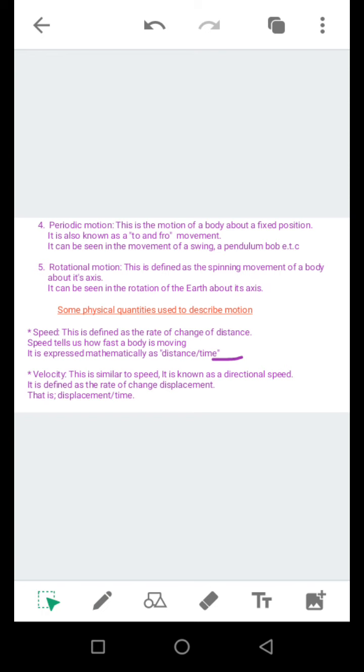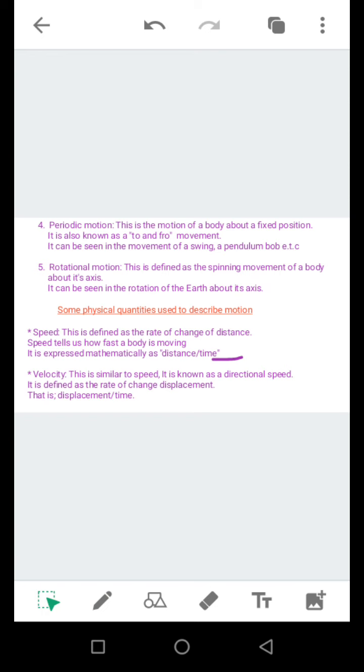Let's go on to the next physical quantity that can be used to describe motion. The next physical quantity here is velocity. What is velocity? Velocity is just like speed. The only difference is that velocity is a directional speed.